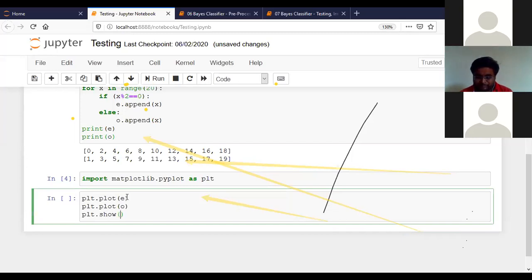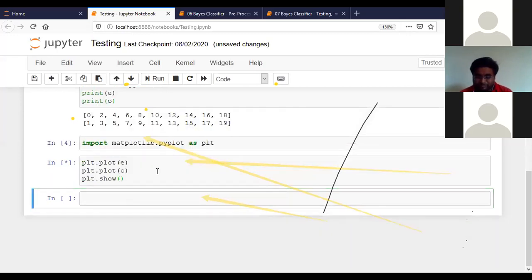And if I run this particular code, it will plot a graph through all this data of two lists. Is it clear? Maybe it will take time.